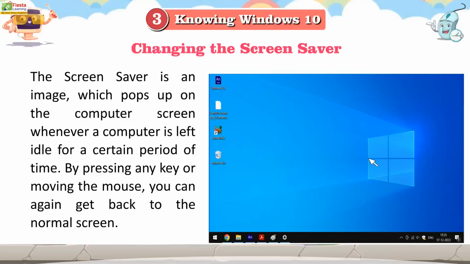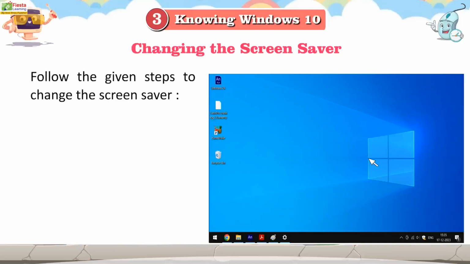Changing the screensaver. The screensaver is an image which pops up on the computer screen whenever a computer is left idle for a certain period of time. By pressing any key or moving the mouse, you can get back to the normal screen. Follow the given steps to change the screensaver.